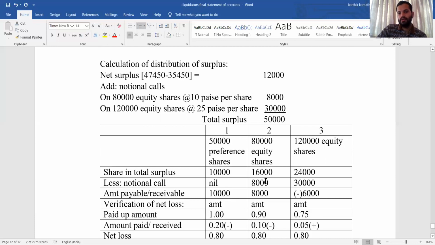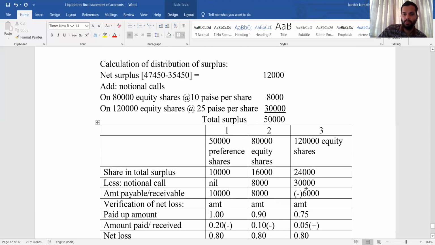For the second lot also, there is 16,000 there, and there is a notional call, but still you have 8,000 to pay. See, of 16,000, only 8,000 you have recovered, so still 8,000 you have to pay. In the case of the third lot, the share in total surplus is 24,000, but the notional called up amount is 30,000.